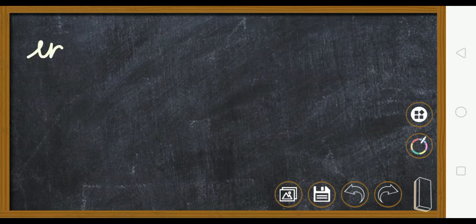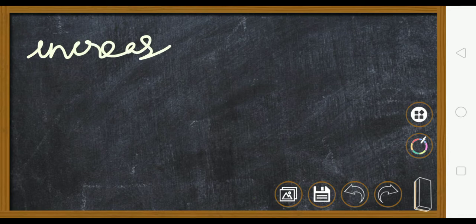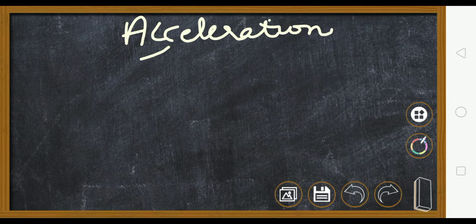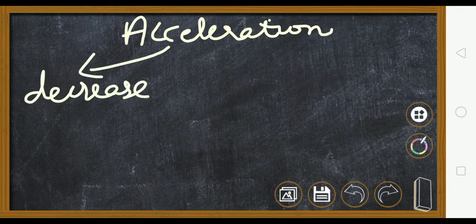Now, I'll write over here acceleration may either decrease or increase.